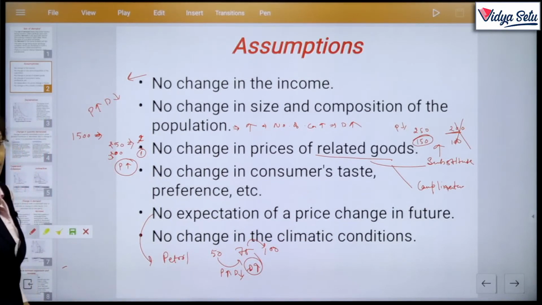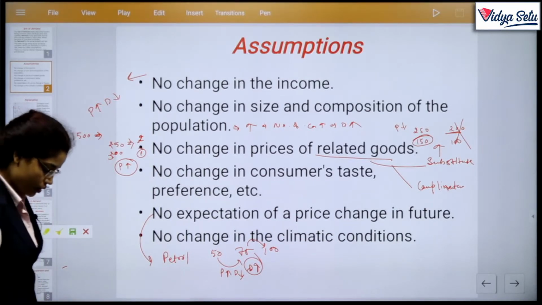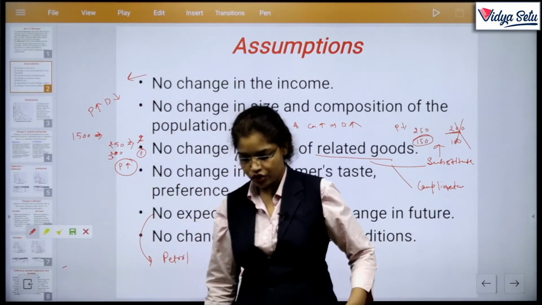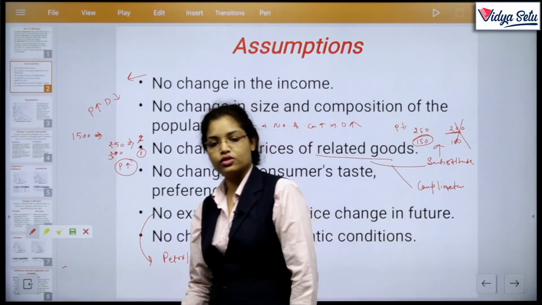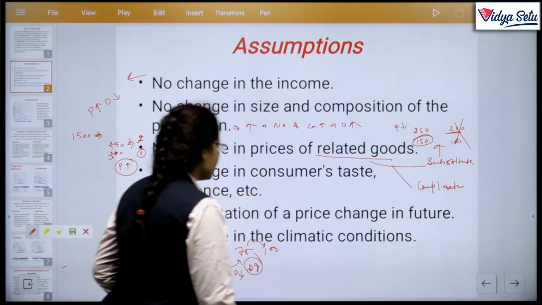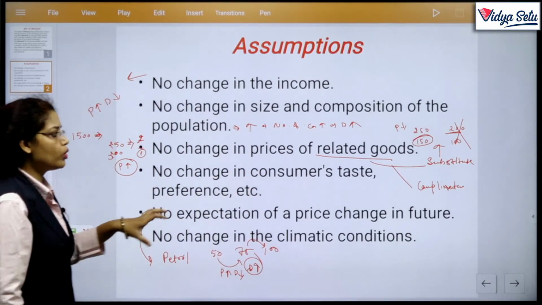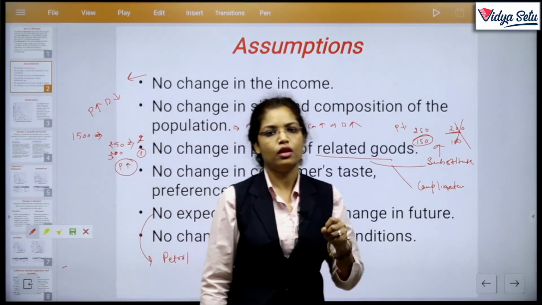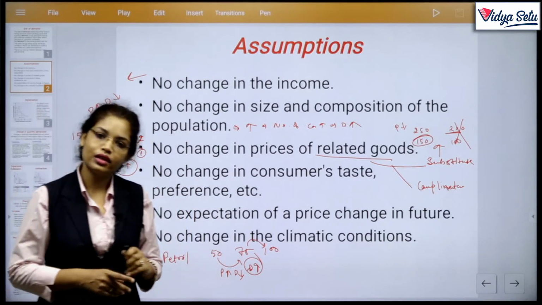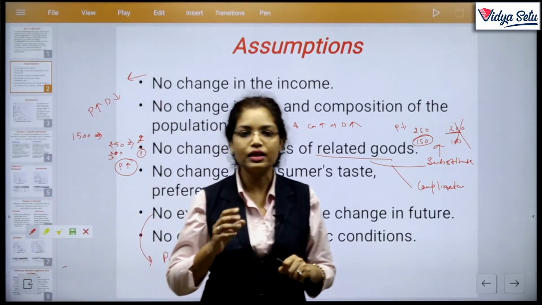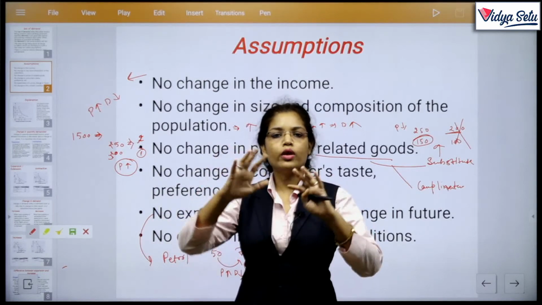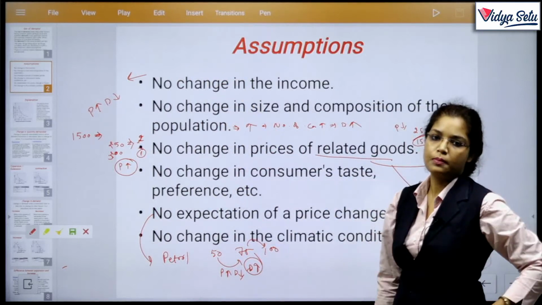No change in the climatic conditions. Again, the weather should not change. Like right now winter is going on, and if suddenly the weather changes and the rainy season comes, that means there may be a possible change in demand accordingly. So these are the assumptions we discussed. We discussed today's law of demand, and the law of demand says when price increases demand decreases, and when price decreases demand increases, when other things remain constant. And what are the other things? These are the other things.